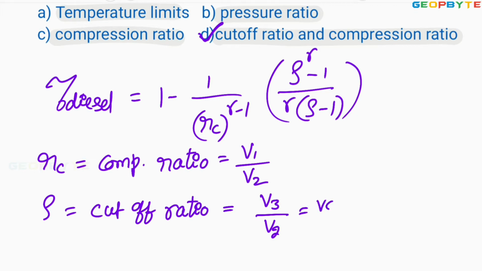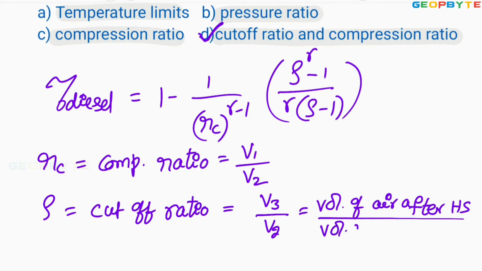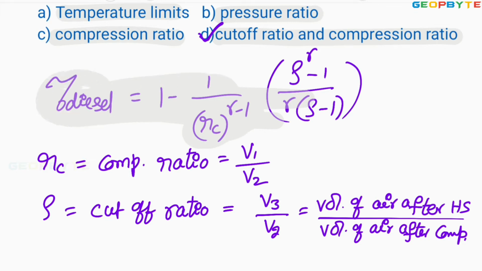It is equal to the volume of air after heat supplied divided by the volume of air before heat supplied, or I can say after compression. So anyhow, from this I can say that the diesel cycle efficiency depends not only on compression ratio but also on cutoff ratio rho. Option D is absolutely correct.